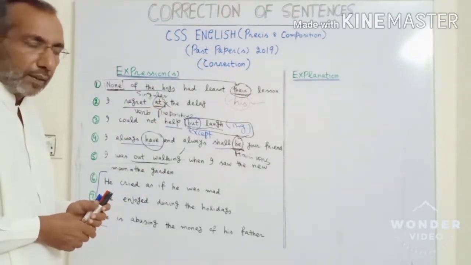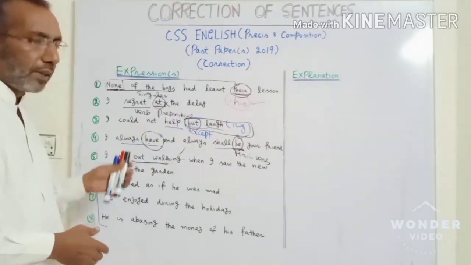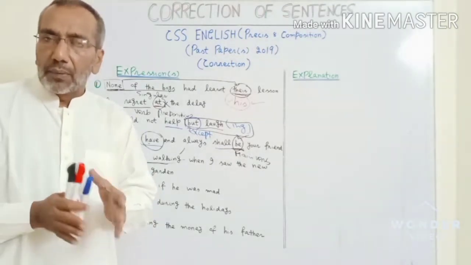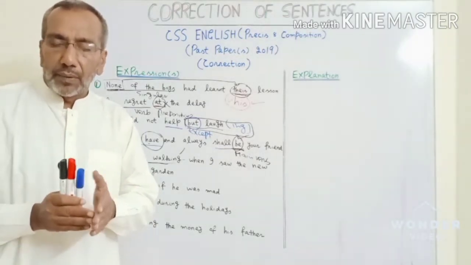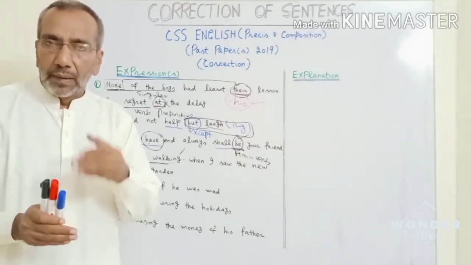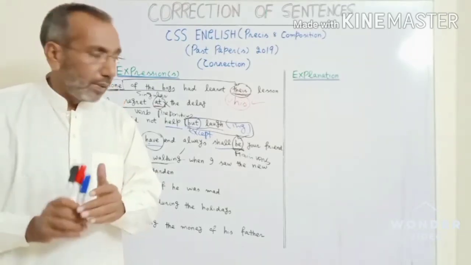I could not help but laugh. In this case, I told you very clearly, the rule is help is being used in the sense of avoiding something. So the rule was help plus ing form. I couldn't help talking, I couldn't help laughing, I couldn't help running, something like this.